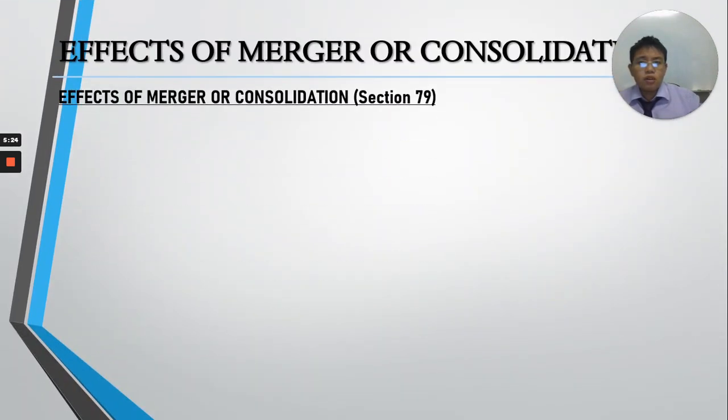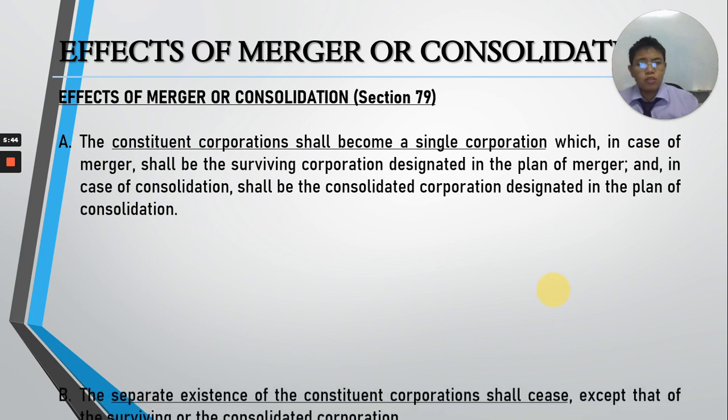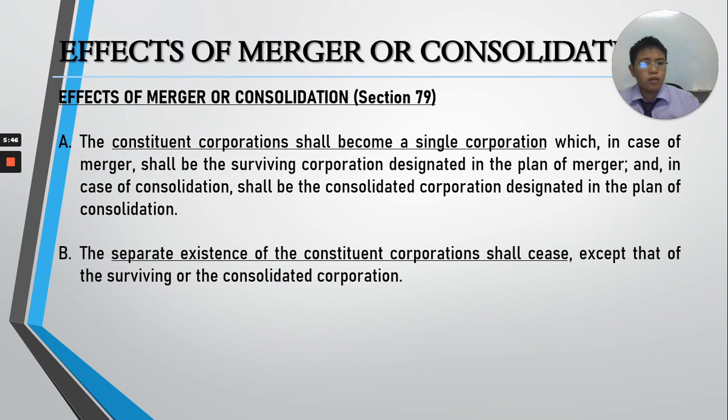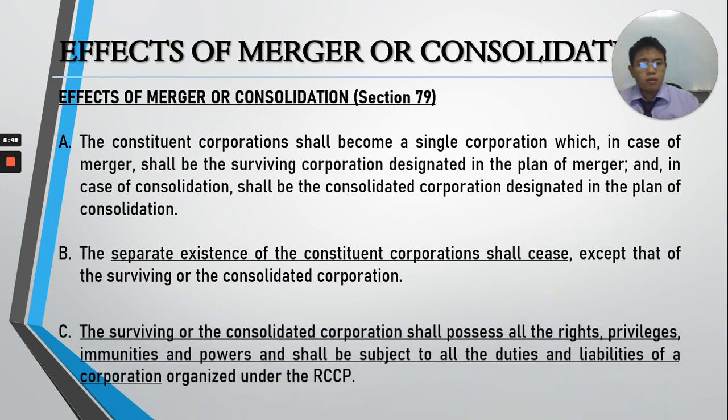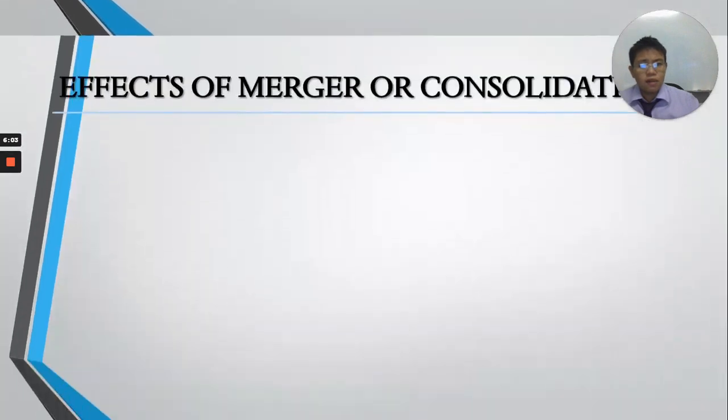How about in case of effects? So effects of merger or consolidation covered by Section 79, constituent corporations will become a single corporation. In merger, the single corporation referred to is the surviving corporation. In case naman of consolidation, the consolidated corporation. What else? Separate existence of the constituent corporations will cease. What else? Number 3, surviving or consolidated corporation shall possess all rights, privileges, immunities, and powers, and shall be subjected to all the duties and liabilities of a corporation organized under the Revised Code.